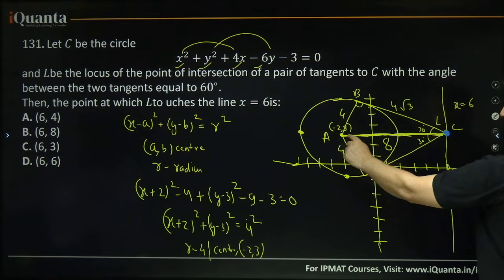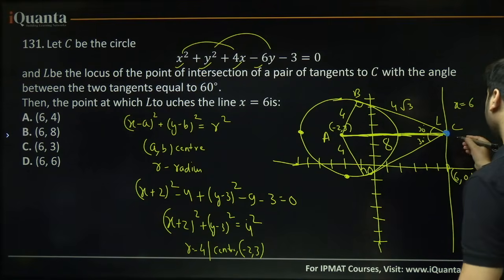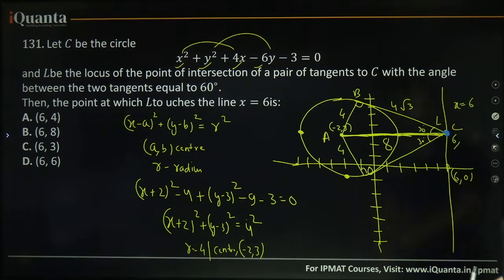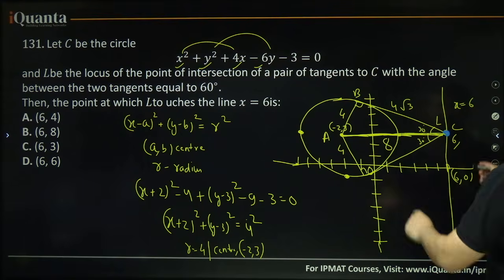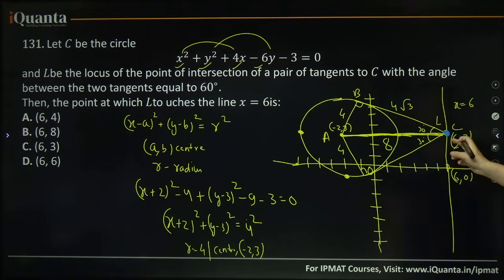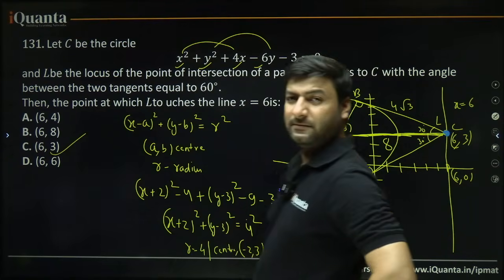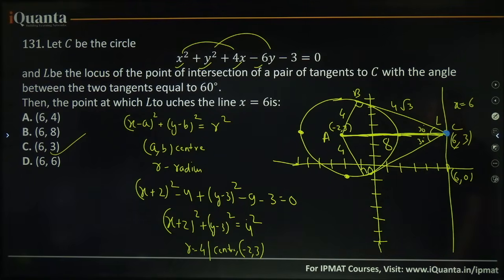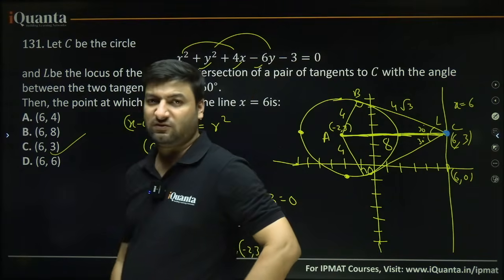From -2 you come 8 units this side, because this entire line is 8. So -2 plus 8 will be 6. Obviously 6. And what about the y coordinate of this? This is 1, 2, 3 units. So at 6, -3 this point is touching it. Yes or no? That's it. 6, -3. I hope this is clear. You just wanted the point of intersection of these tangents and that line.